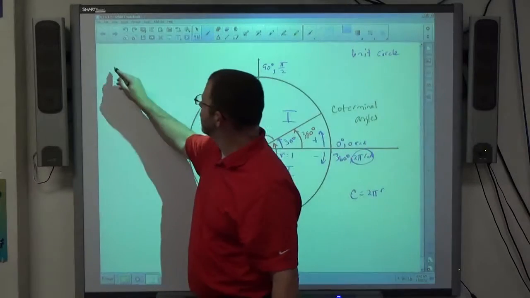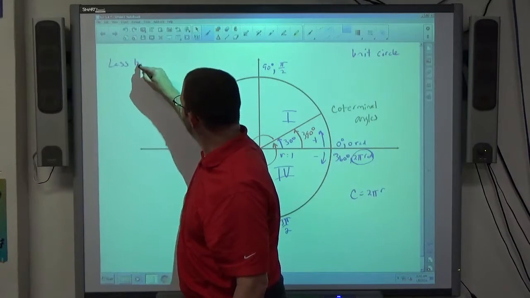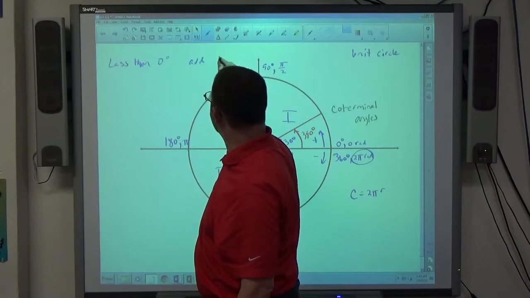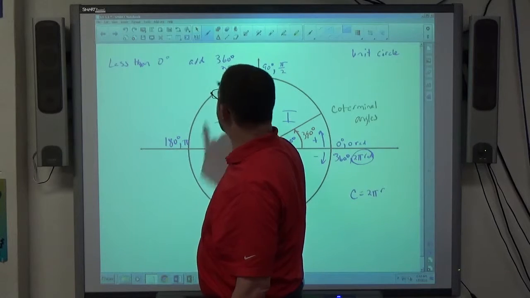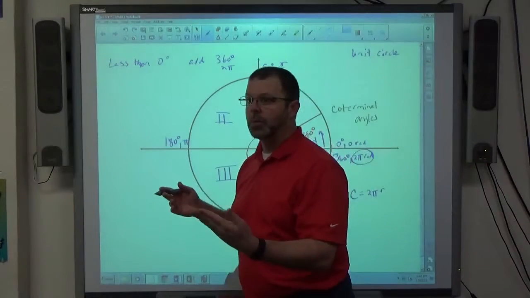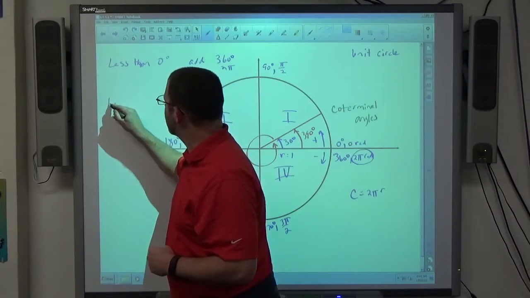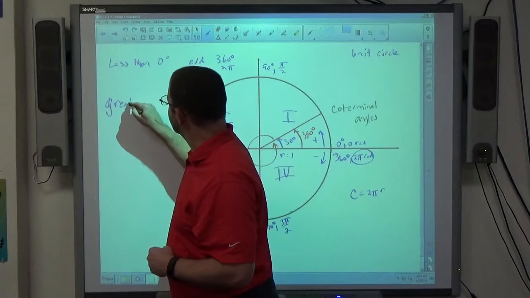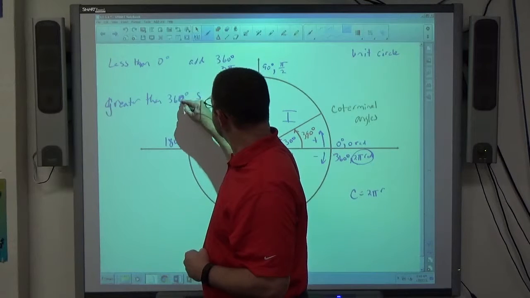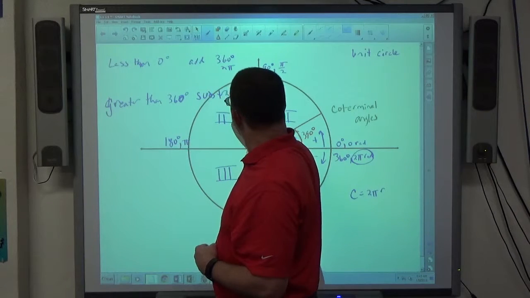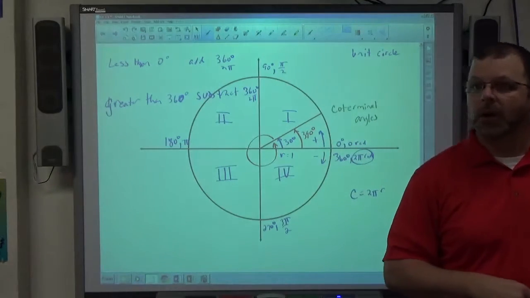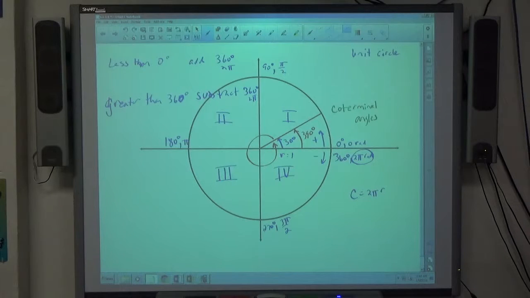So if I'm less than 0, I'm going to add 360 again and again and again, or 2 pi again and again and again, to get to an angle measure inside 0 and 360, or 0 and 2 pi. If it's greater than 360, I'm going to subtract 360 or 2 pi again and again and again until I get what I'm looking for.